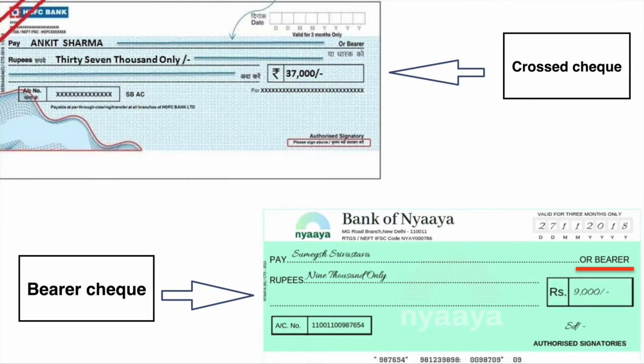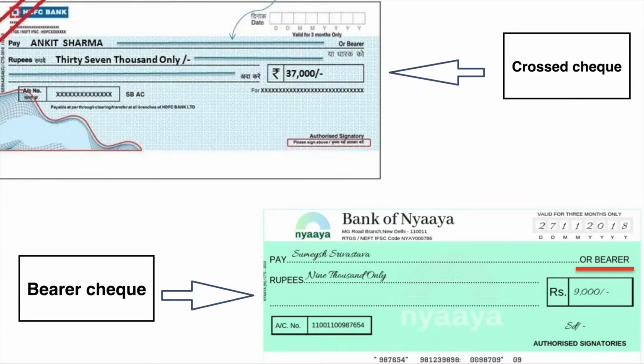What does crediting the check mean when it is a crossed check? When Ankit Sharma shows the check to the bank, the bank will not give him cash. But then how will it encash it? The bank will credit the amount in the check, 37,000 rupees, directly to his account. Got my point? When it is an open check, let's say those two lines on the top are not there, then he can encash it at the counter itself.